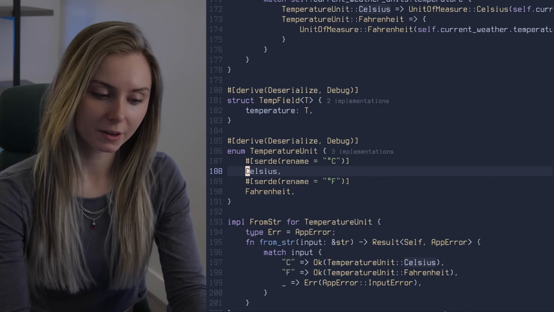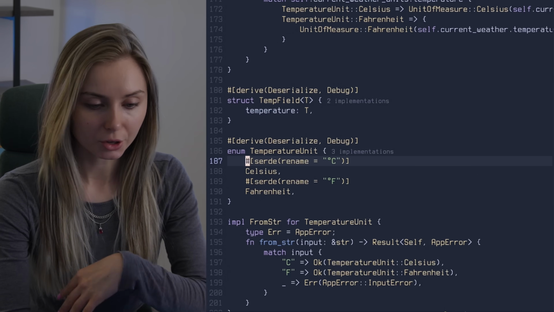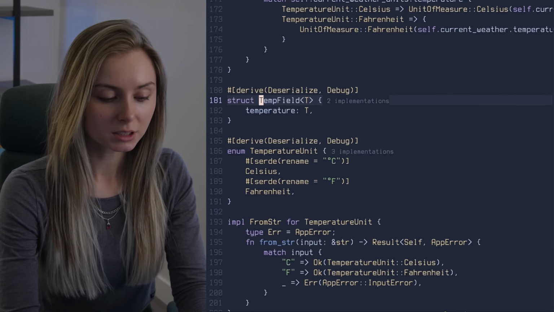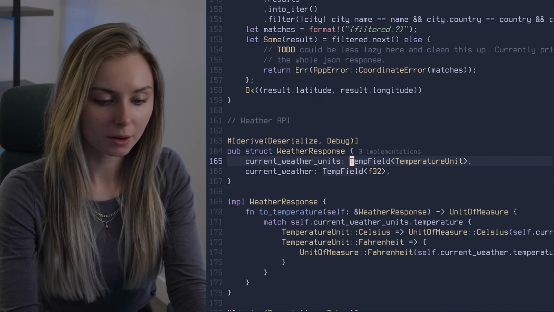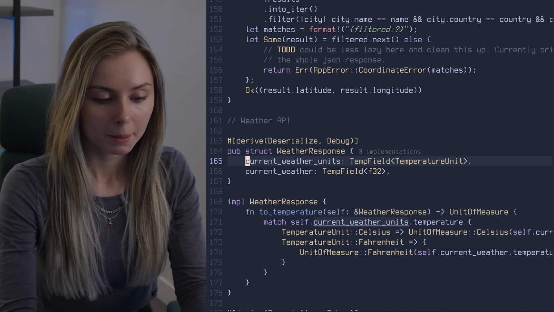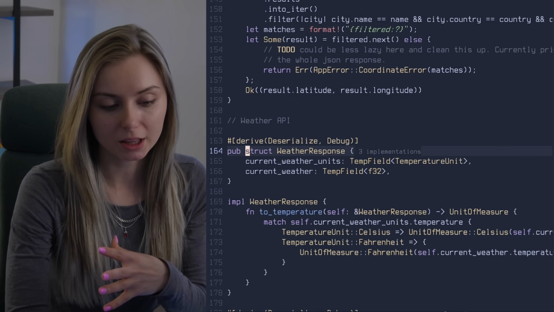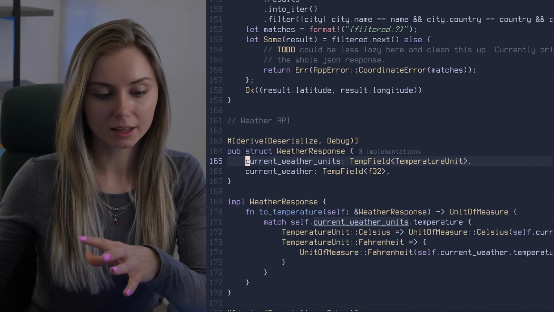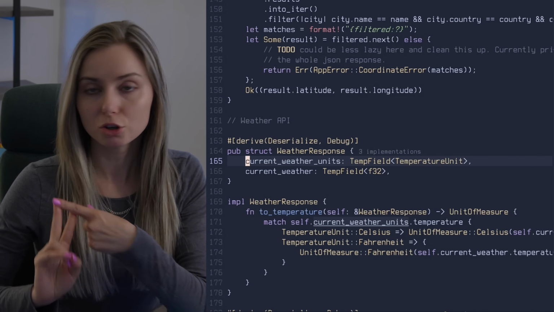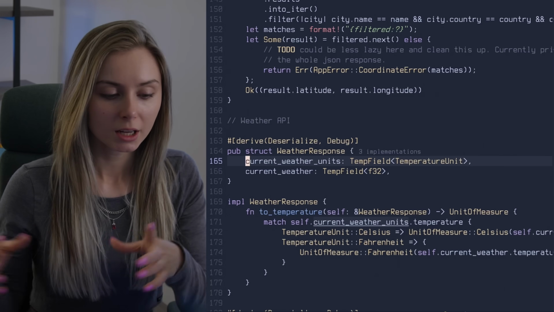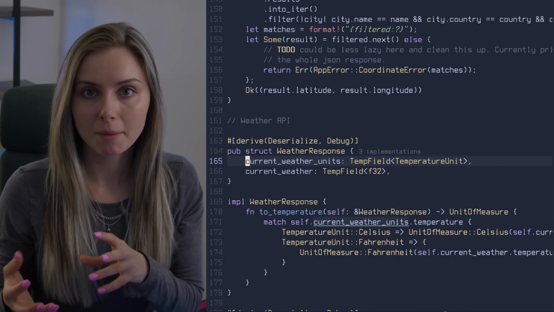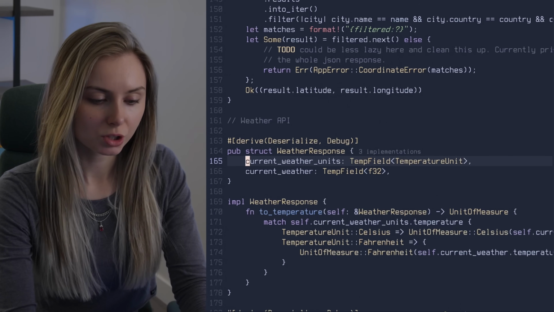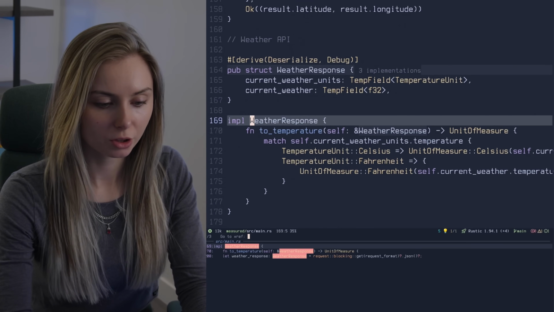So we had to figure out how to deserialize that from JSON, and I ended up using generics for this temp field. And this temp field, you'll see that whenever we're using it, we end up deserializing the Serde into this weather response that allows us to get the unit and the numeric value for the temperature in one place, despite them having the same JSON tag.